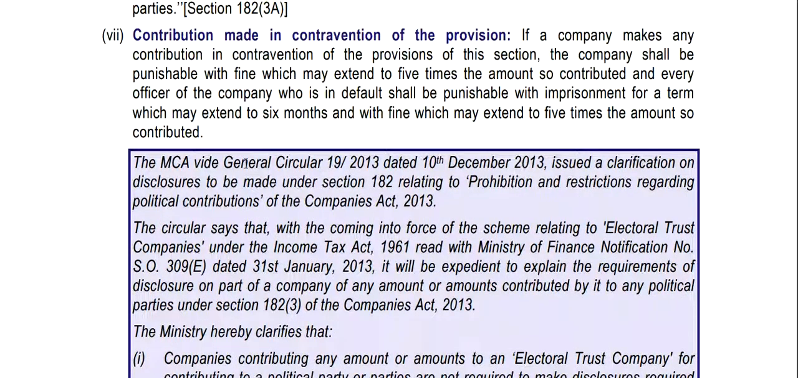Contribution made in contravention of the provision: if a company makes any contribution in contravention of the provisions of this section, the company shall be punishable with a fine which may extend to 5 times the amount so contributed, and every officer of the company who is in default shall be punishable with imprisonment for a term which may extend to 6 months and with fine which may extend to 5 times the amount so contributed.